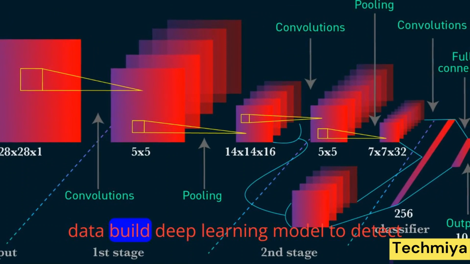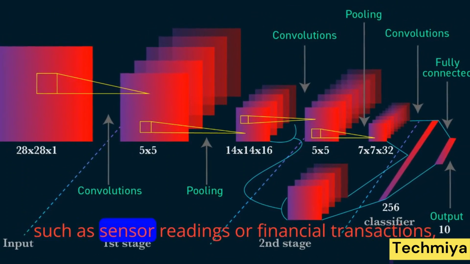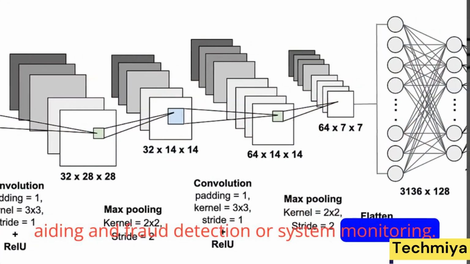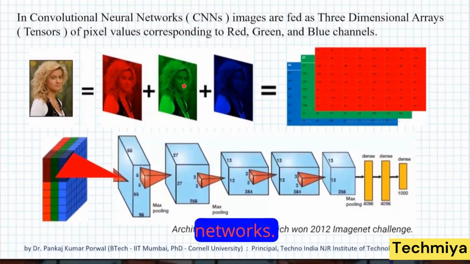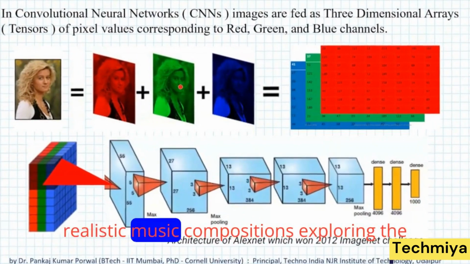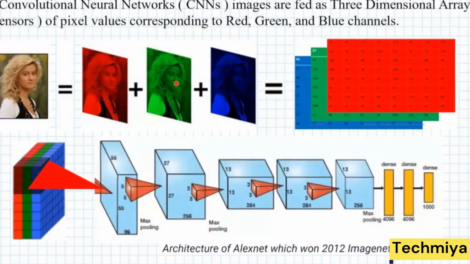11. Anomaly detection in time series data. Build a deep learning model to detect anomalies or outliers in time series data, such as sensor readings or financial transactions, aiding in fraud detection or system monitoring. 12. Music generation with generative adversarial networks, GANs. Create a GAN-based model to generate realistic music compositions, exploring the potential of AI in creative endeavors.